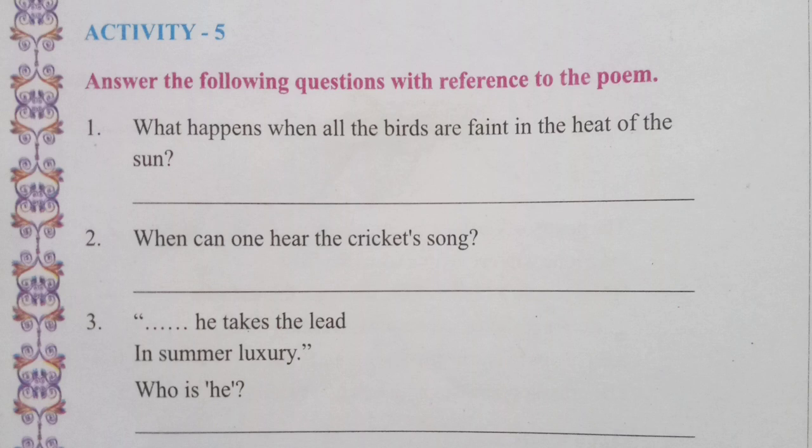What happens when all the birds are faint in the heat of the sun? So you have to answer what happens when all the birds are sitting in their nest, feeling the heat of the sun. They are sitting in the nest to relax themselves. Then what happens? We already studied in the poem that an animal, a small insect comes out producing that sound. So you have to write the answer in the format that which particular insect is coming out and what type of sound he is producing.